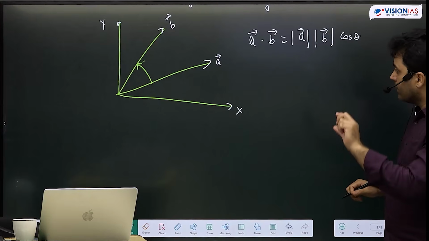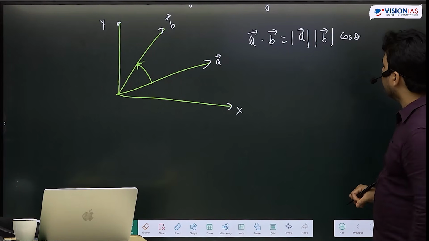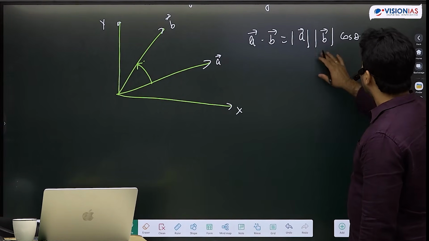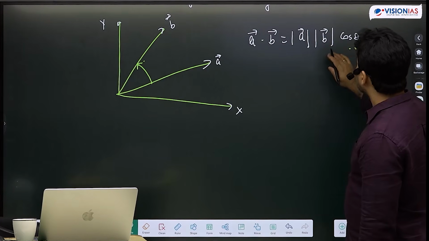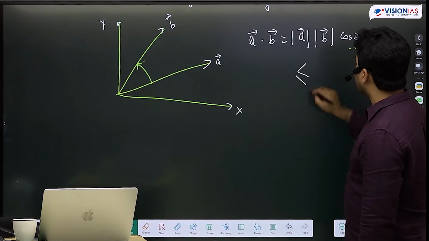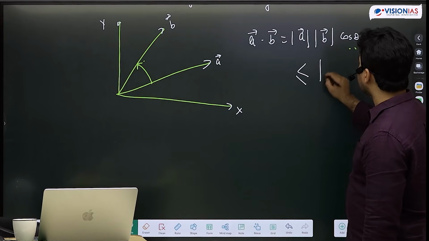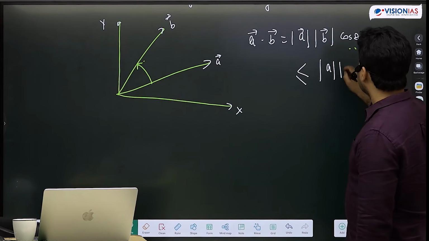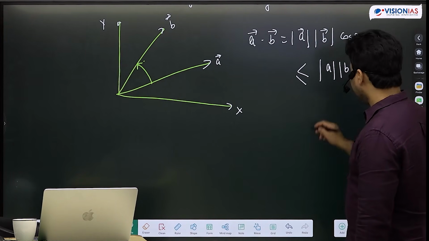I choose with one, go counterclockwise to the other. Okay, AB cos theta, which means that A dot B is always and always less than or equal to mod A, mod B, or simply AB.